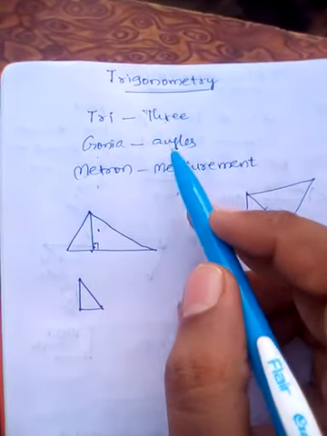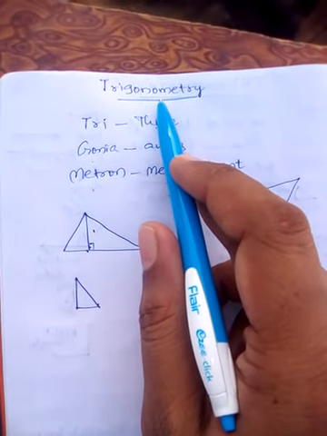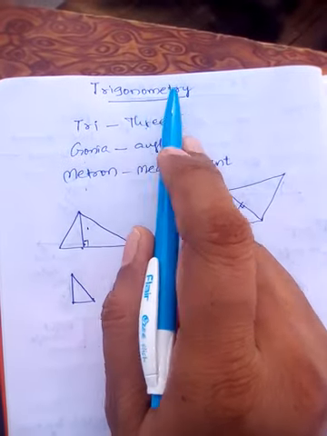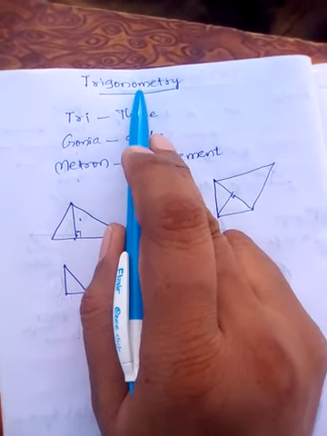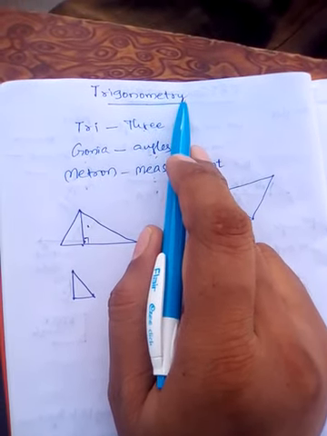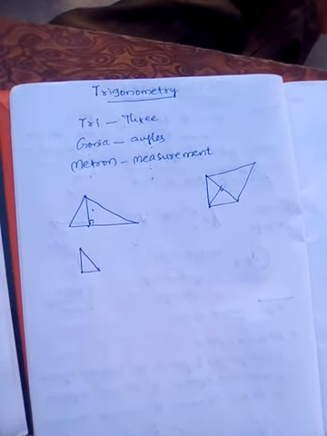Hence, three angles measurement in Greek we are calling trigonometry. Tri means three, gono means angles, metron means measurement.